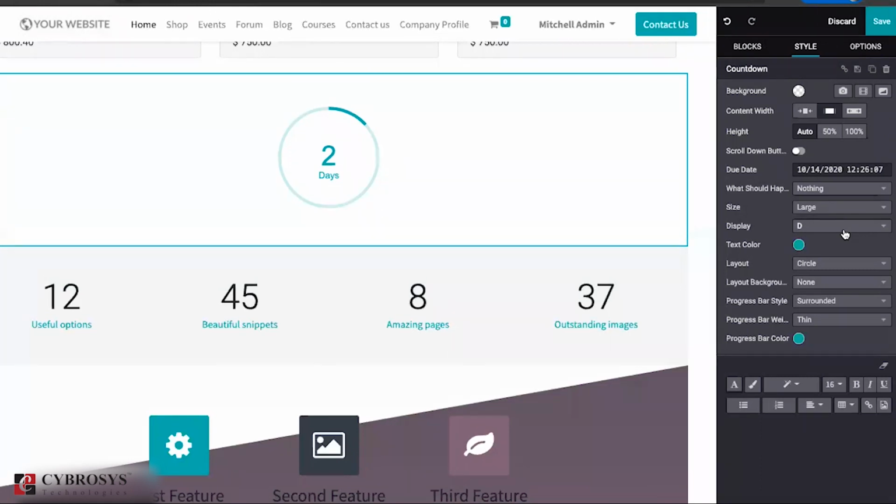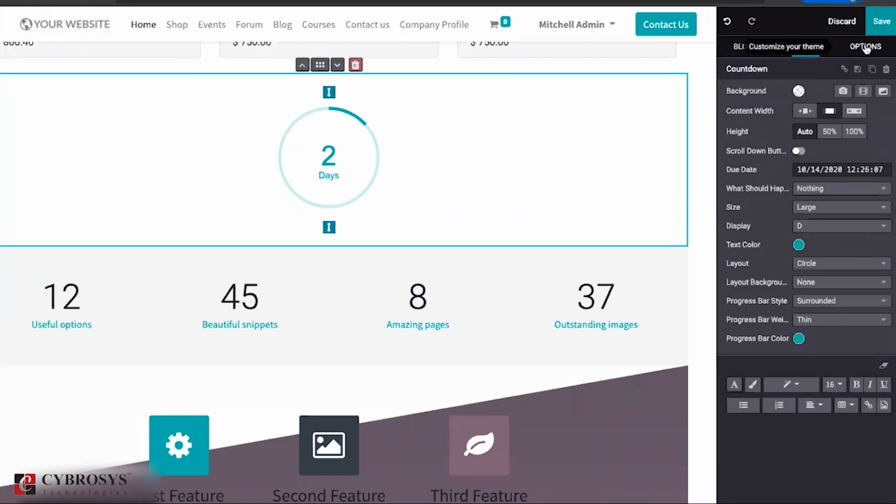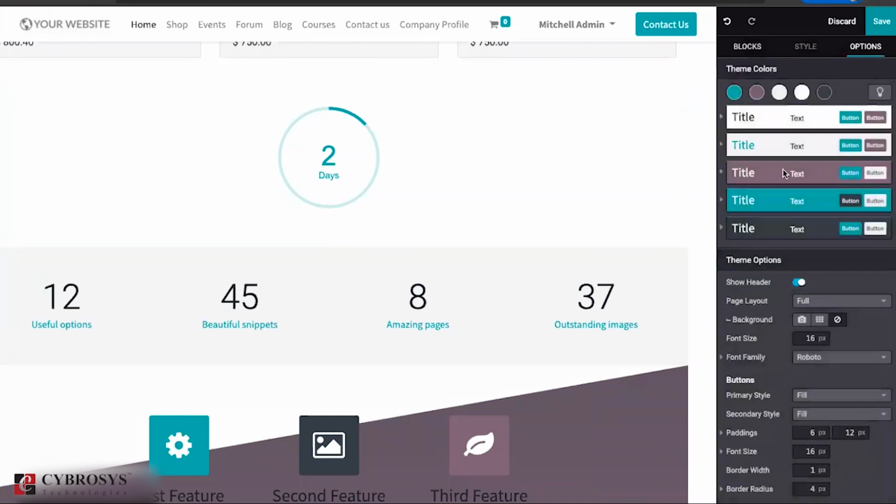So normally if you are running any webinars or promotions or anything, you can use this type of widgets. And again, one more thing, earlier we didn't have an option to change a particular block's details, such as the colors, this type of things. So here we have an option for that. We can set our own colors for the blocks. Then we have an option for how the theme should be viewed, like a page layout.